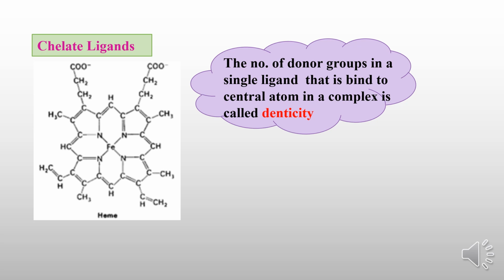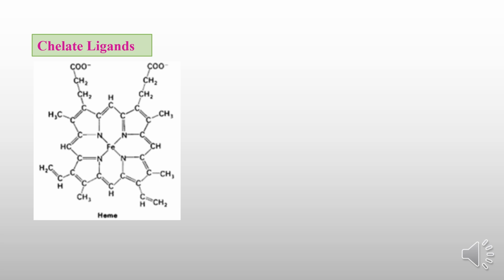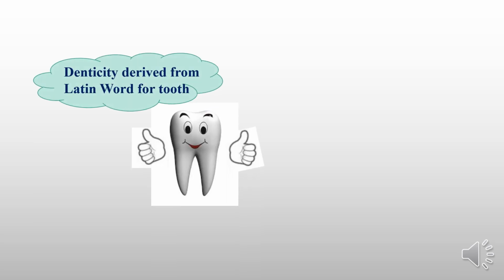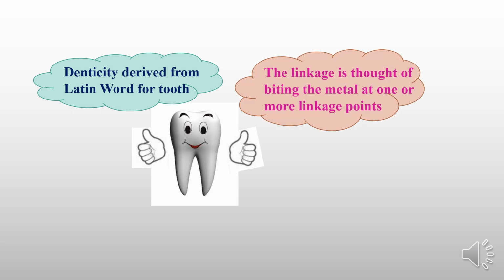The number of donor atoms in a single ligand that bind to the central atom in a complex is called denticity. Denticity is derived from the Latin word for tooth. The ligand is thought of as biting the metal at one or more linkage points. It is biting the metal.